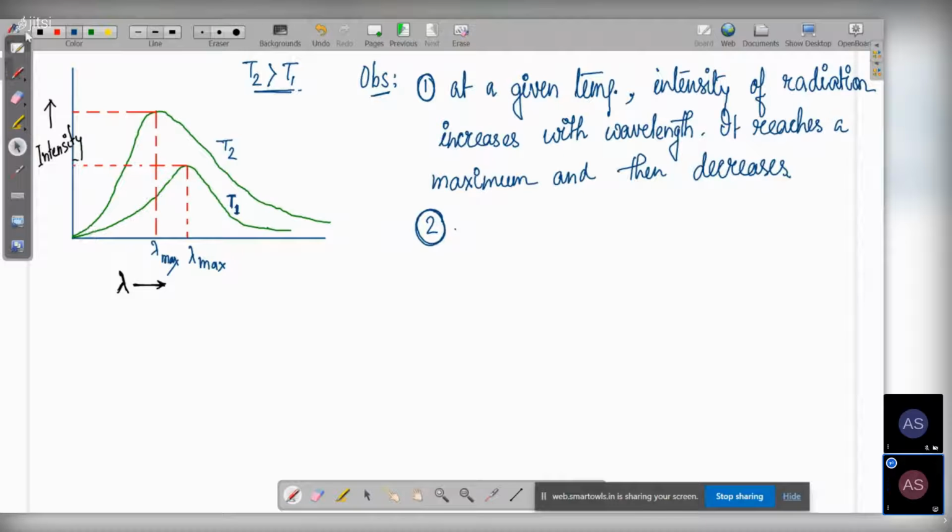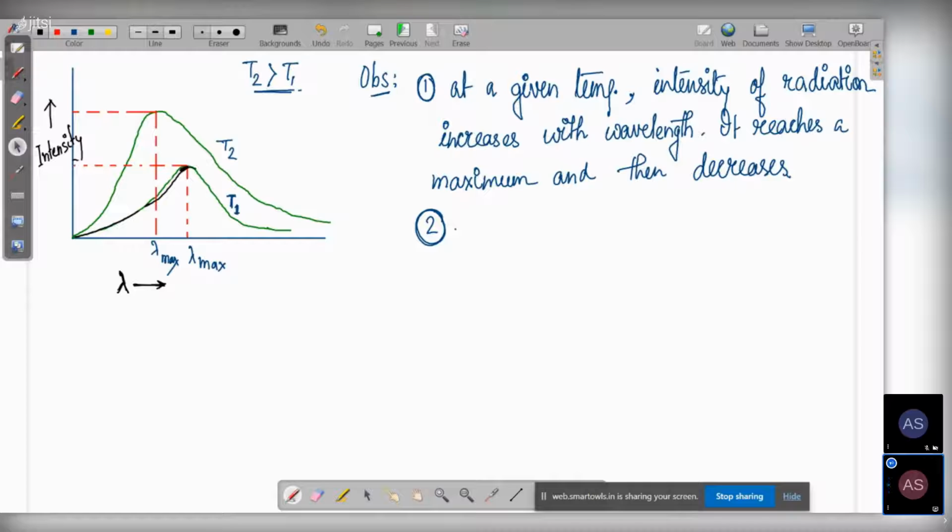See the graph that we are seeing. The x-axis is the wavelength axis, and this is the intensity axis. Look at the first graph. As the wavelength is increasing, the intensity value is also slowly increasing. It reaches a highest point, a maximum point.